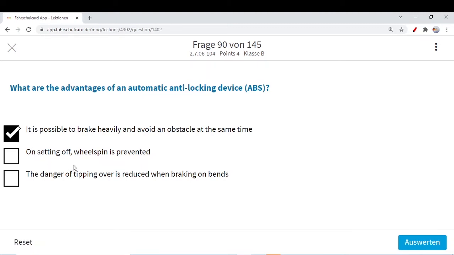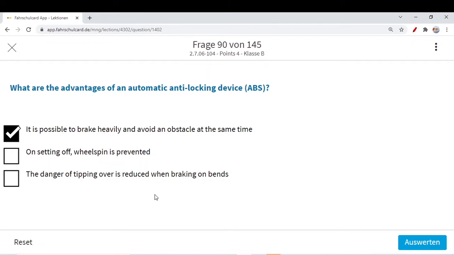On setting off, wheel spin is prevented. This we know is the speciality of ASR. Whenever you are setting off or going to slide on a wet roadway, it prevents wheel spin. So preventing wheel spin while setting off is the property of ASR, not ABS. The danger of tipping over is reduced when braking on the bends. As I told you, no system can give you the surety that you will never skid or have aquaplaning on bends.